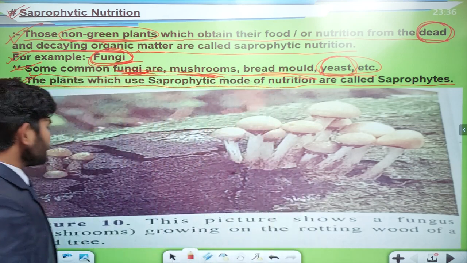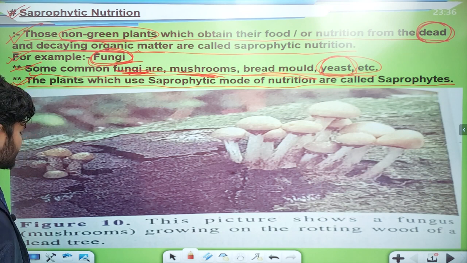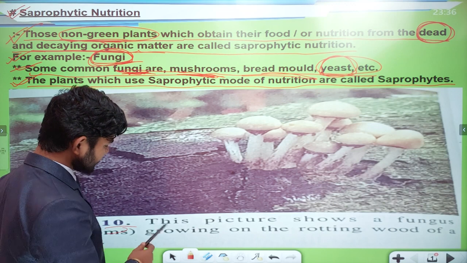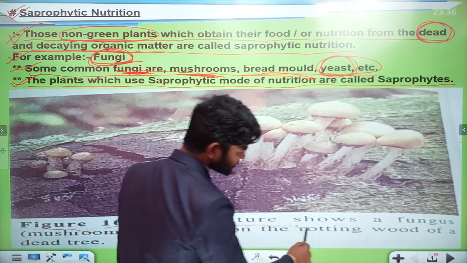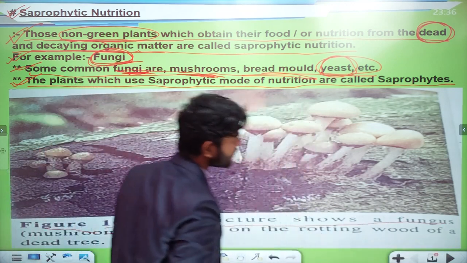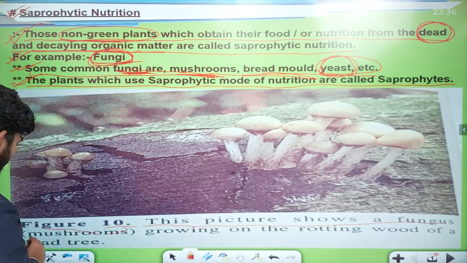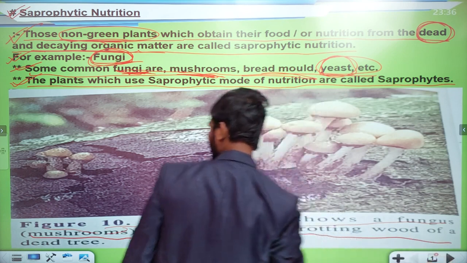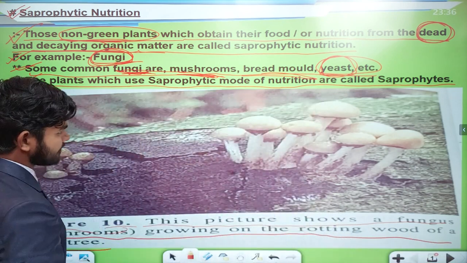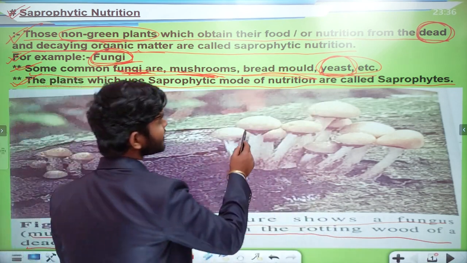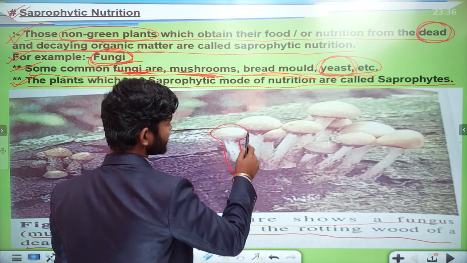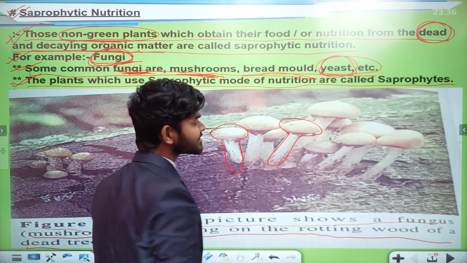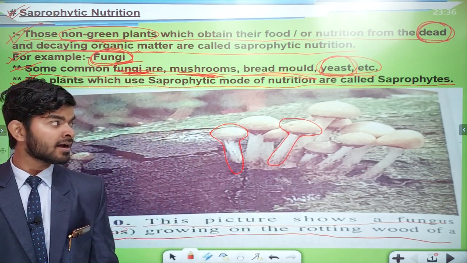Now here are some pictures that I just want to show you. This picture shows a fungus. That is a mushroom growing on the rotting wood of a dead tree. This is how mushrooms look. Mushrooms look just like an umbrella.